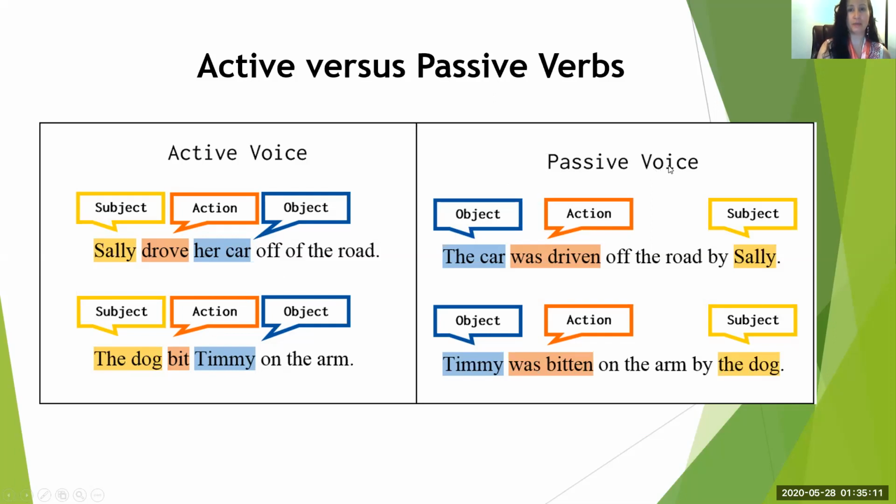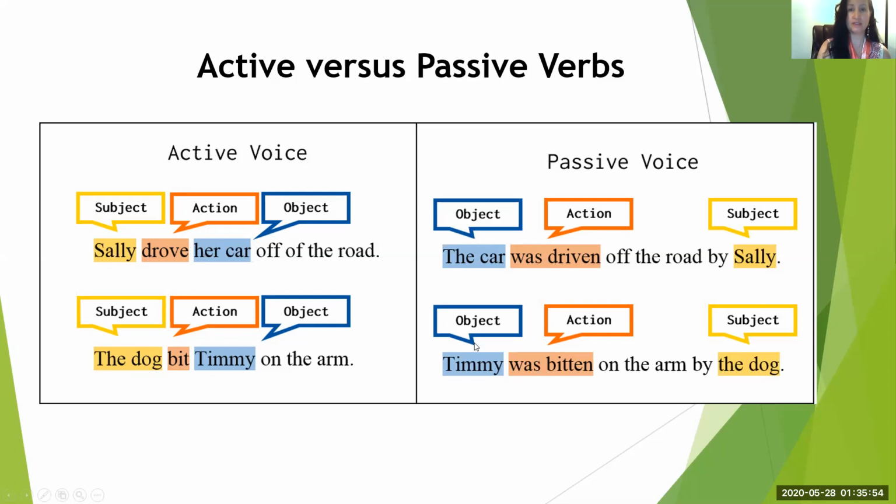Now you have the passive voice. The passive voice starts with the object, not the subject, then the action, then the subject. The car was driven off the road by Sally. We can also say the car was driven off the road. In the passive voice, sometimes we don't care who the subject is. Sometimes it could just be the object and the action. So both of them are acceptable, meaning both of them are correct.